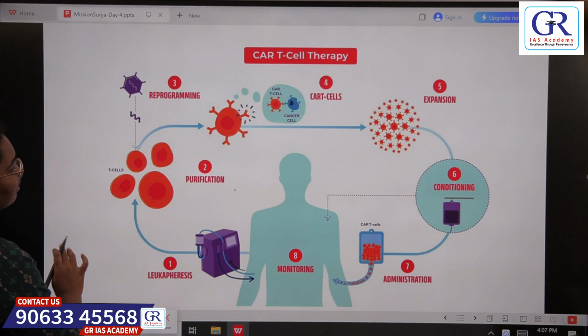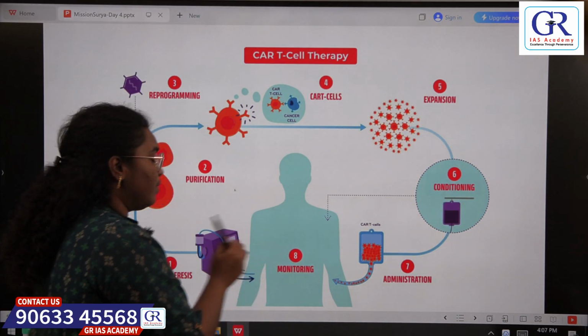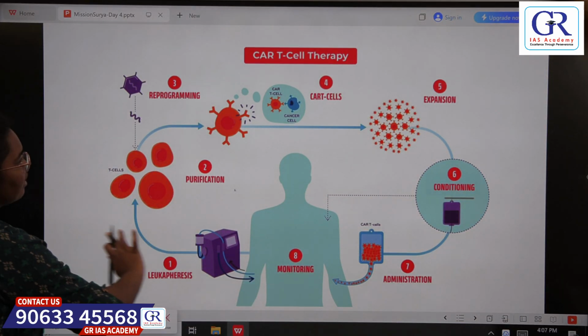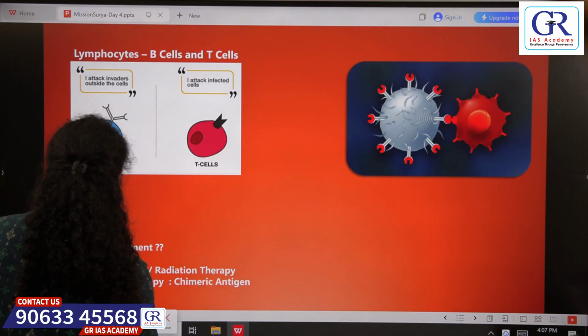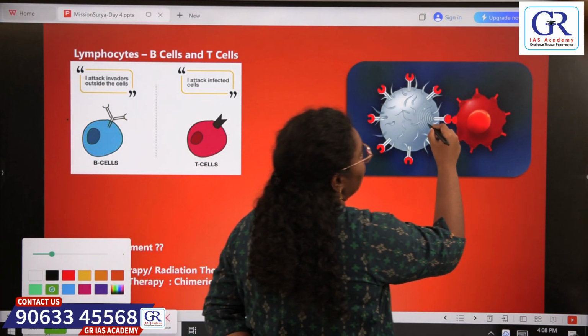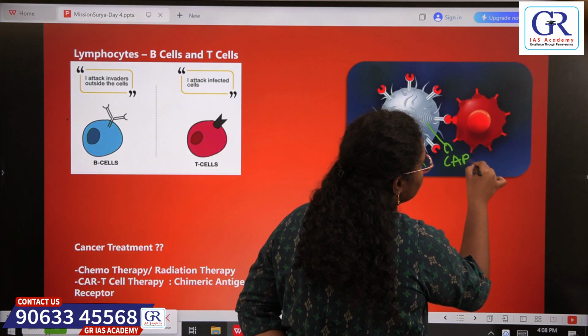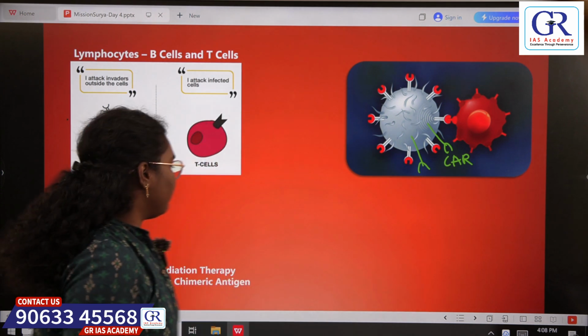I hope this is clear. The T cells are reprogrammed and again inserted into the individual. So here if we see, we just attached some better receptors onto the T cell, that is chimeric antigen receptor.